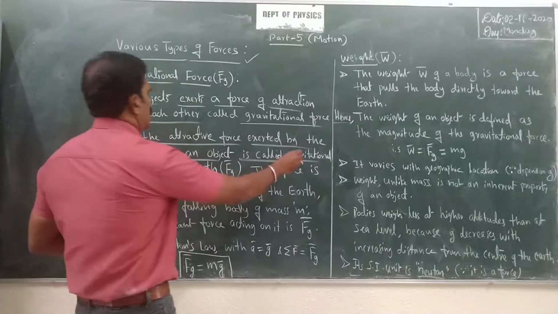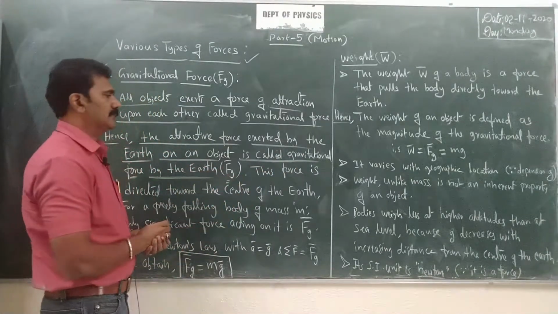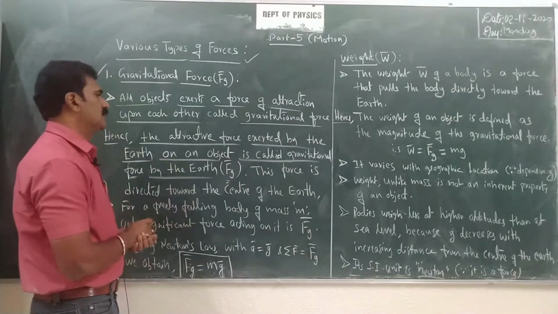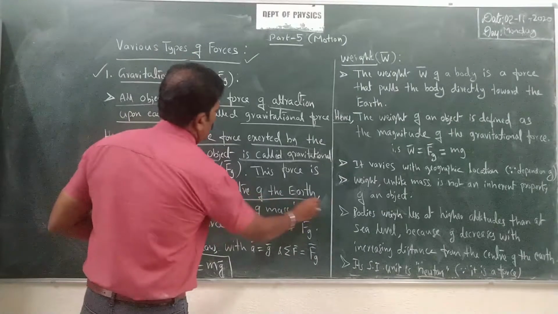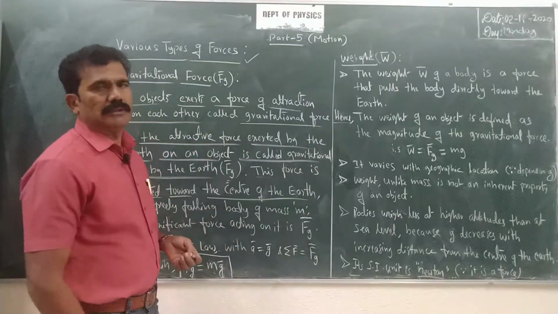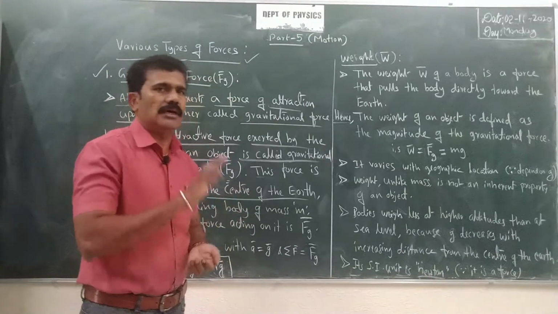Particularly, the gravitational force of the earth we can denote as Fg bar. This is one fundamental force. This force is directed towards the center of the earth because it is a vector quantity. What is the direction of that gravitational force? Always towards the center of the earth.